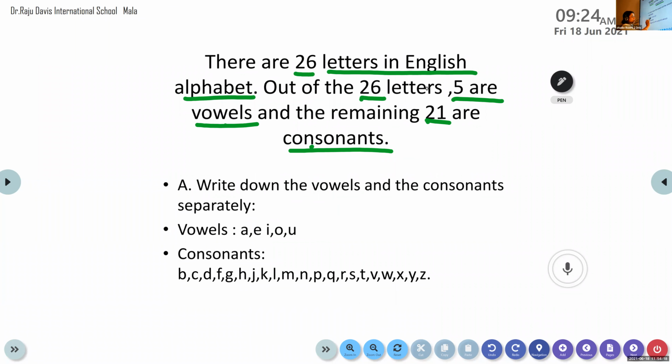So we have completed the exercise. The first exercise is all about writing the vowels and consonants in our workbook. So we are familiar with the vowels now. Once more I repeat, A, E, I, O, U are the vowels and the remaining 21 are consonants, and they are B, C, D, F, G, H, J, K, L, M, N, P, Q, R, S, T, V, W, X, Y, Z. And these are the consonants. Now let's move on to the next thing.